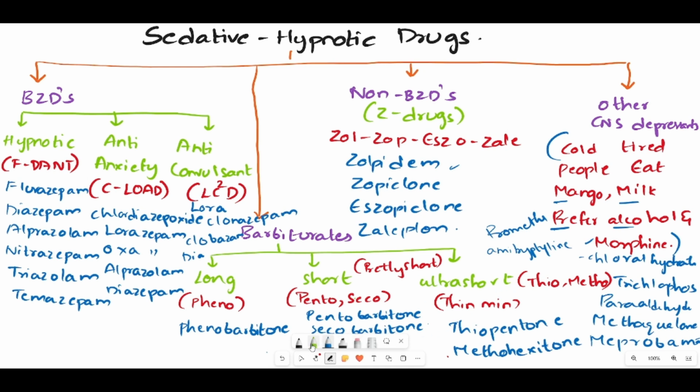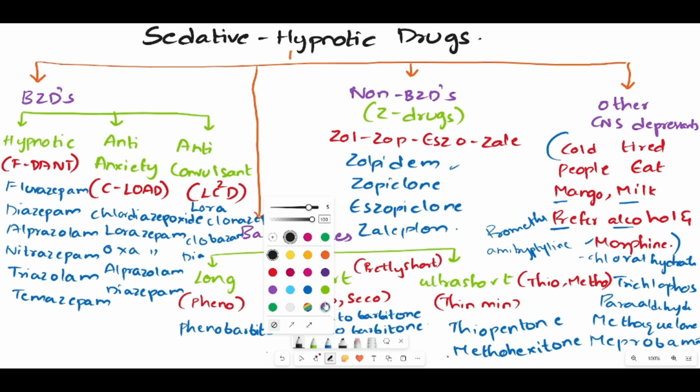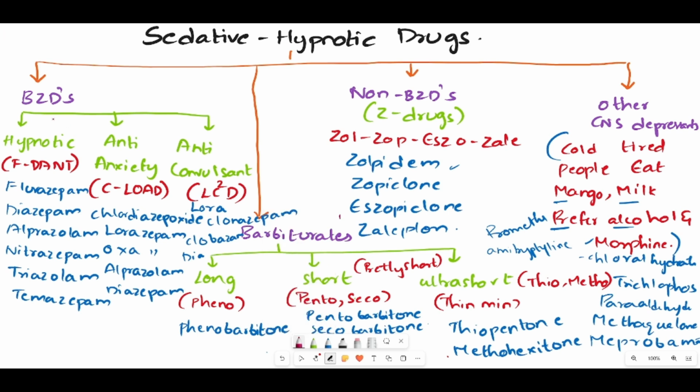So let me just repeat this class for you once again. The first class is benzodiazepines. There we have three subclasses. First one is hypnotics, second one is anti-anxiety drugs, third one is anticonvulsant drugs. In the hypnotics, we have taken the trick as FDANT, where F means flurazepam, D means diazepam, A means alprazolam, N means nitrazepam, T means triazolam, and temazepam.